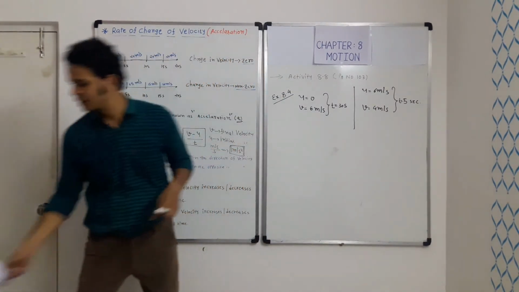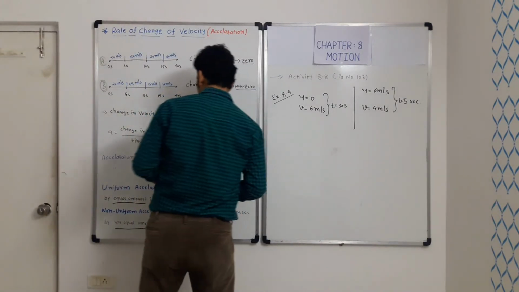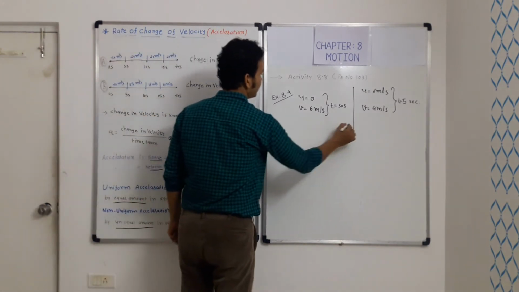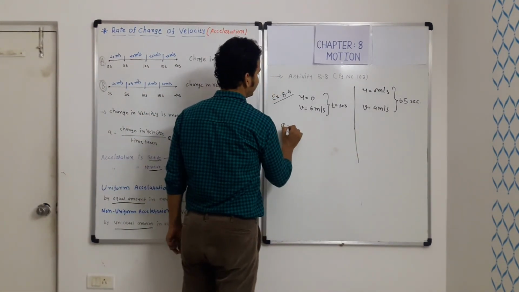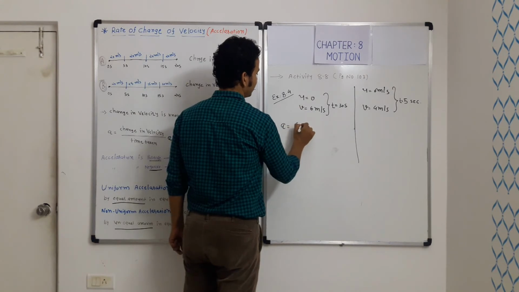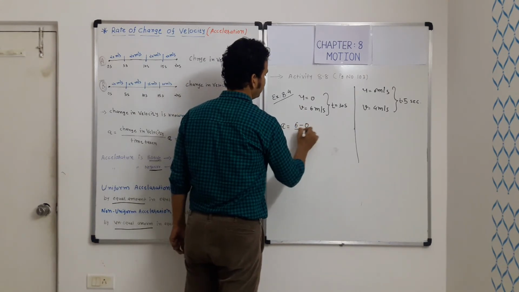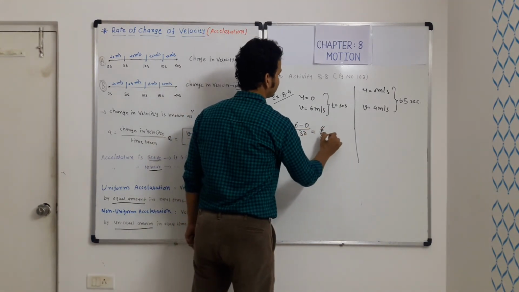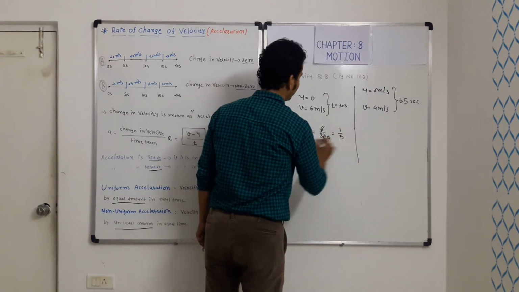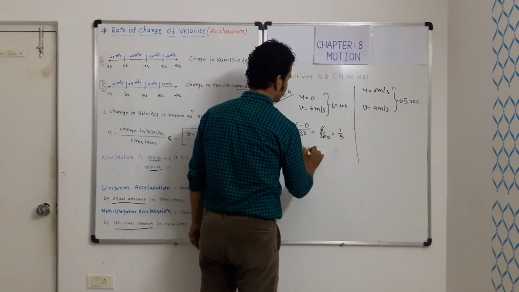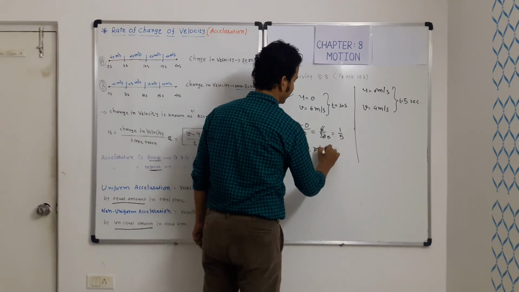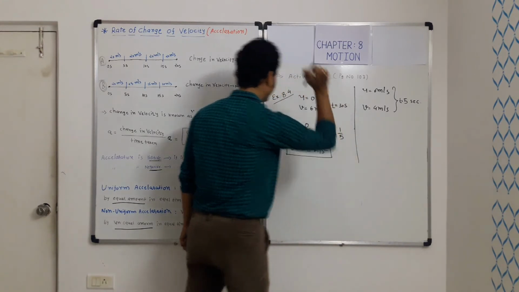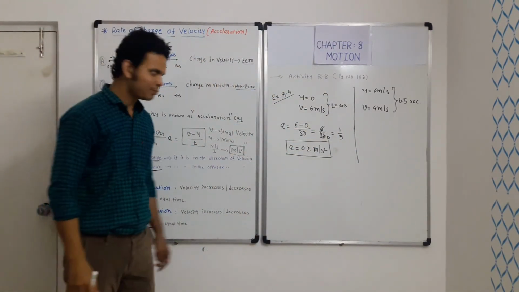Okay, so let us calculate this. In the first case we have this formula: acceleration a is equal to v minus u upon t. So acceleration a is, final velocity v is 6, minus initial velocity 0, upon 30. So it is 6 upon 30. So it is 1 upon 5, which is equal to 0.2 meter per second square. So in the first case, the acceleration we have calculated is 0.2 meter per second square.